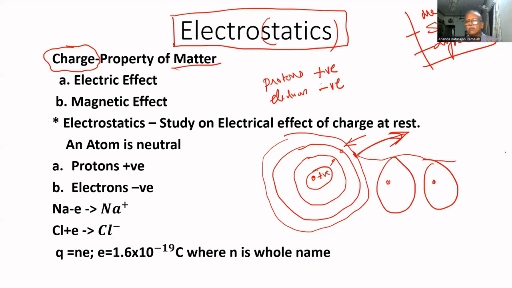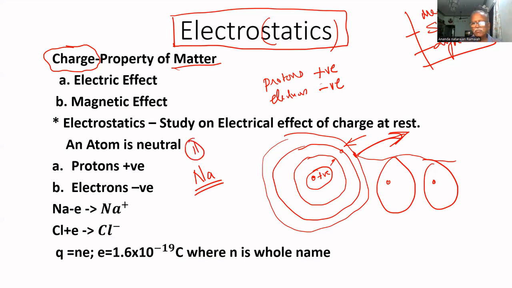Sometimes an electron will escape from this atom. That is also possible.